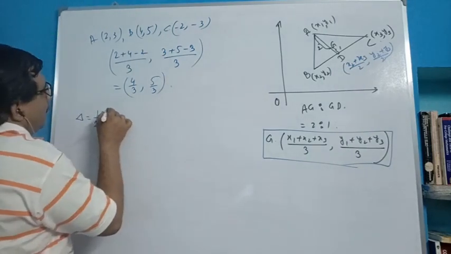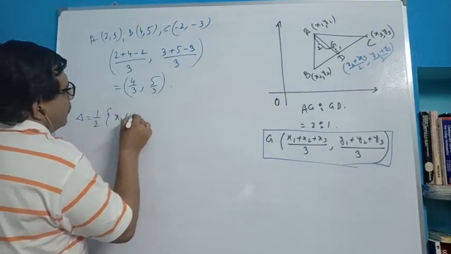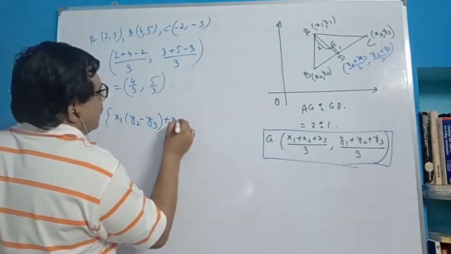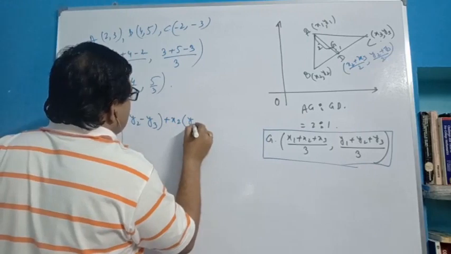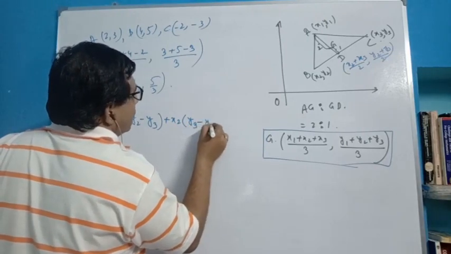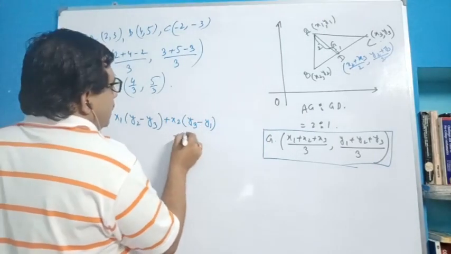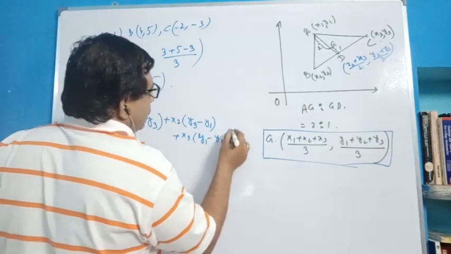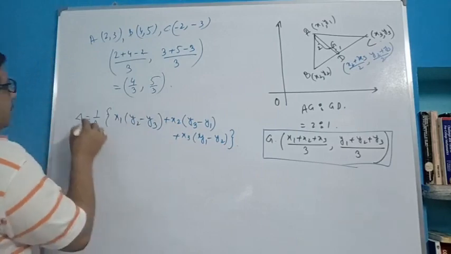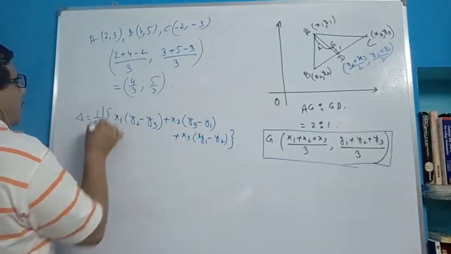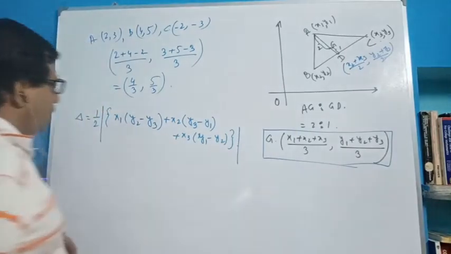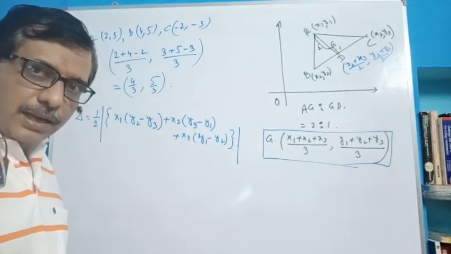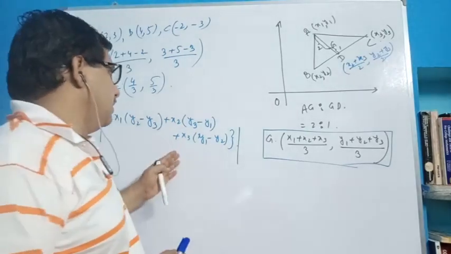So it is half of x1 into (y2 minus y3) plus x2 into (y3 minus y1) plus x3 into (y1 minus y2). This is the area of the triangle. Take the mod sign. For orientation it may be negative, but when we take area it must be positive, obviously.